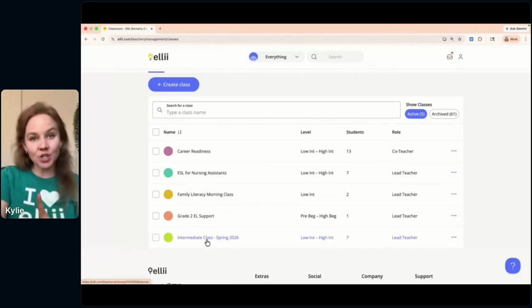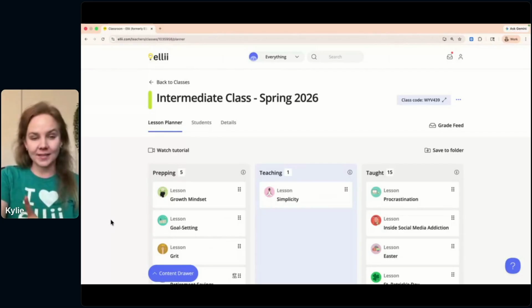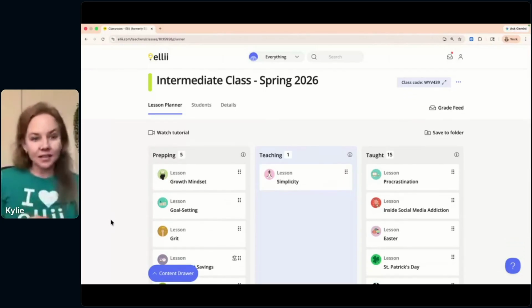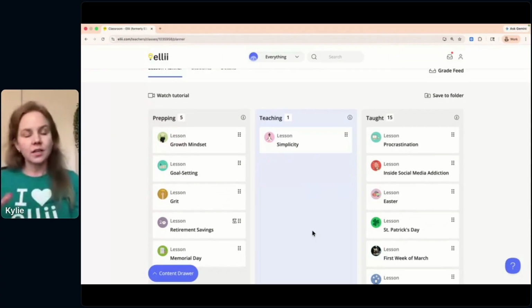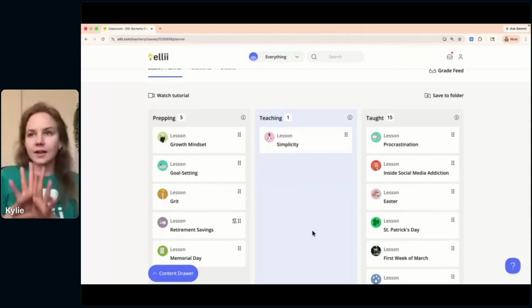But let's go into this intermediate class where I assigned that growth mindset lesson. And this takes us into the lesson planner here. You'll see three lanes: prepping, which is everything upcoming, not assigned yet to students; teaching, everything that students are currently working on in their platform, their most current content; and then taught is everything we've already done. So this is like a bird's eye view to help you stay organized here.